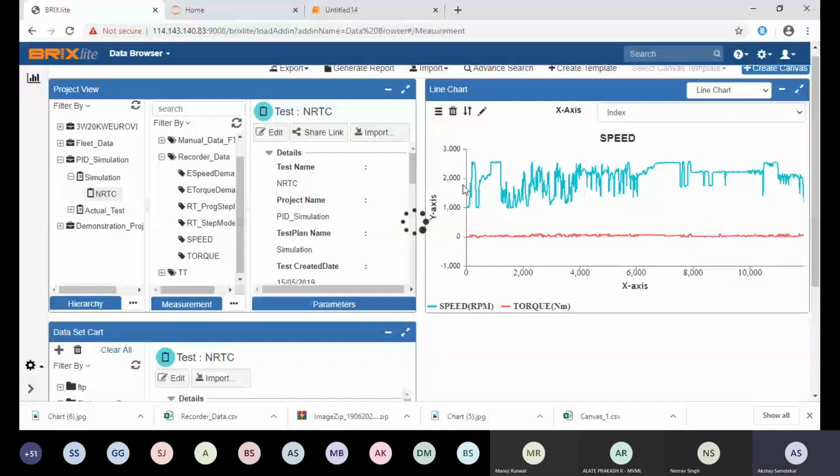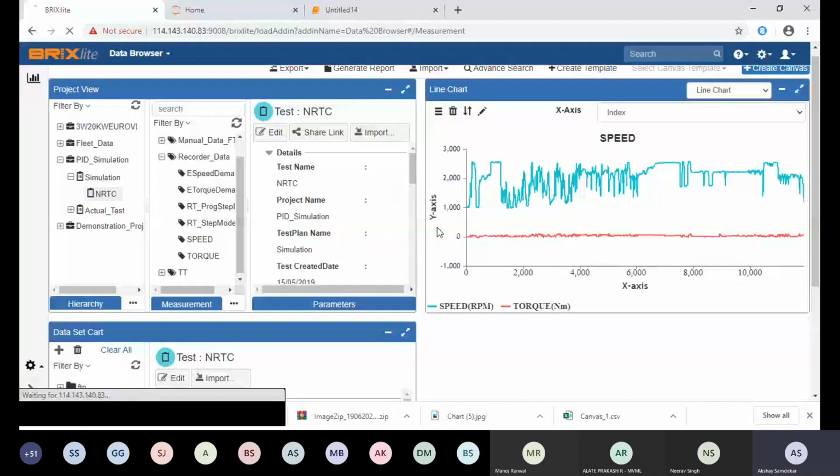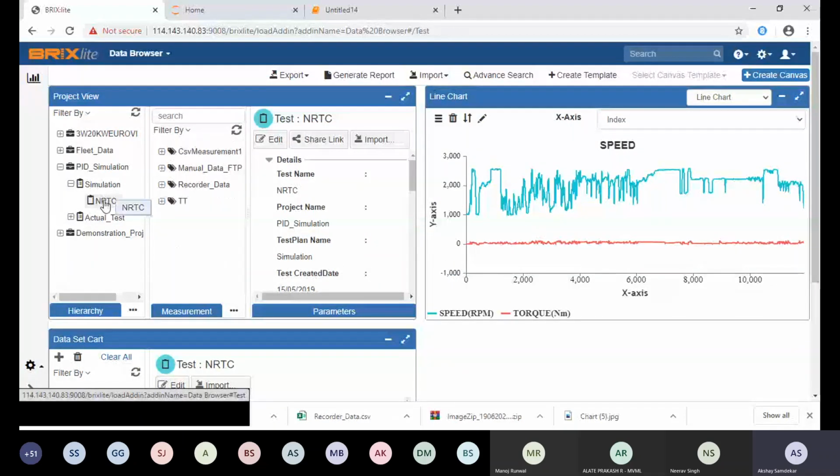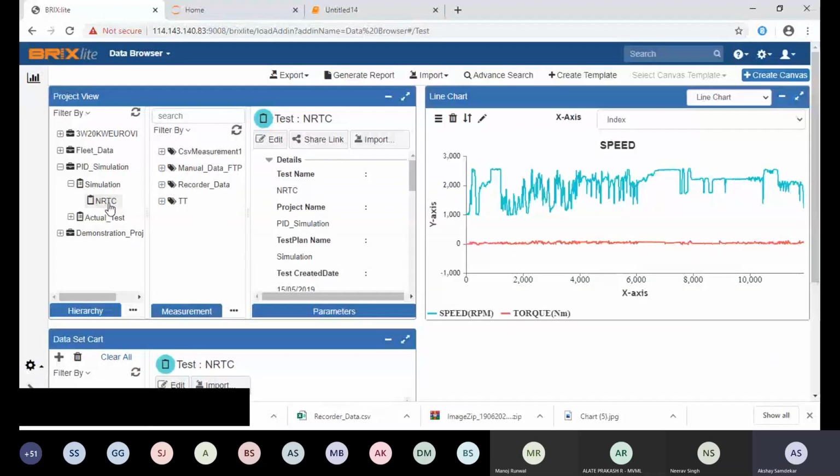So this is possible. Now this data I am working on, I want to share this particular data link with my colleague. So I will say, okay, share link. The link will come to you. Just copy this link, paste it into your mail and send it to your colleague. So your colleague will automatically get navigated to this particular data and he can see it.